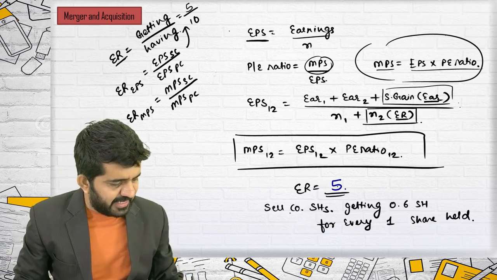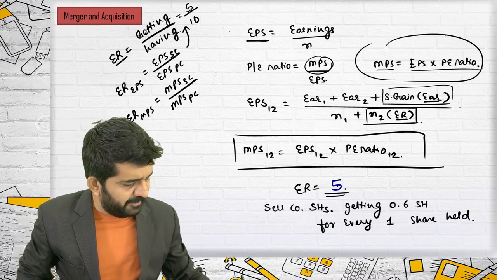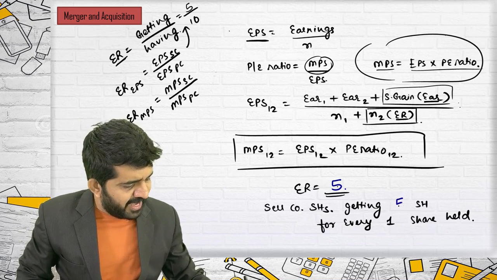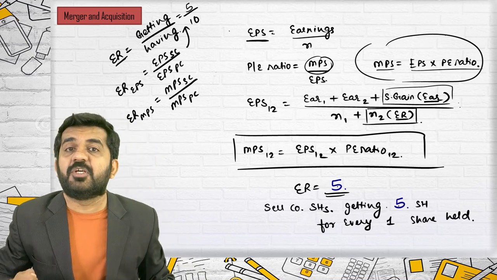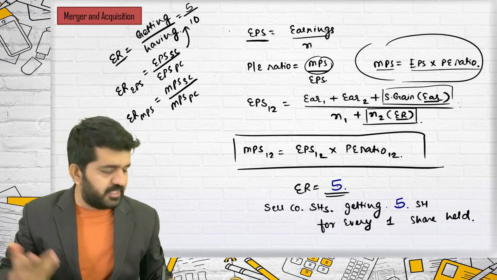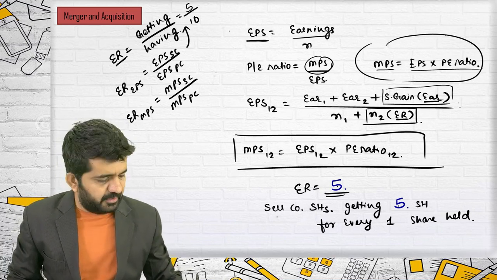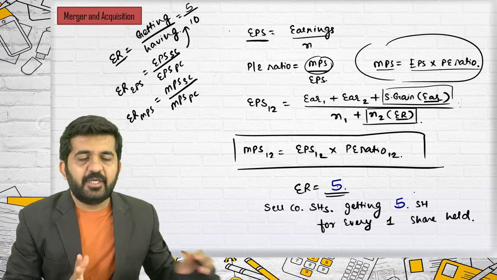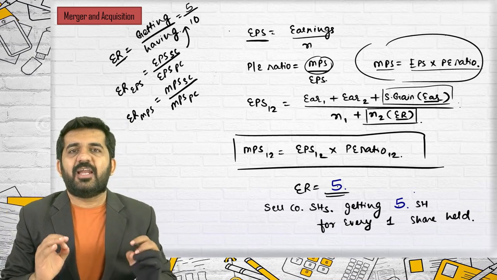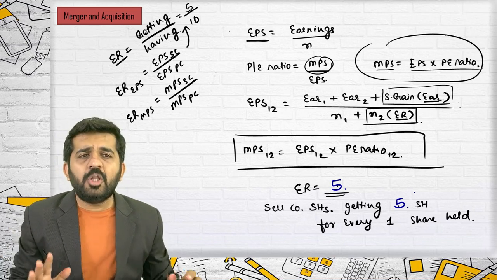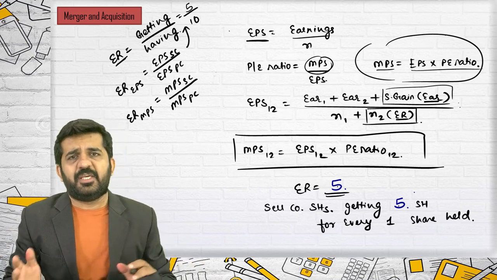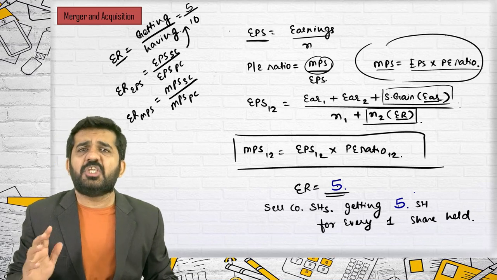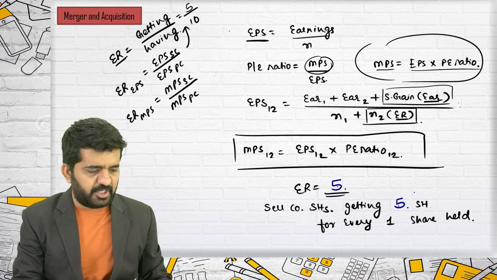Same thing. Selling company shareholders will be getting 5 shares for every 1 share held. If exchange ratio is 10, same thing: they will be getting 10 shares for every share held. This is what we have learned in lecture number 1. All the points about earnings, MPS, PE ratio, EPS, each and everything that we have learned in lecture number 1.